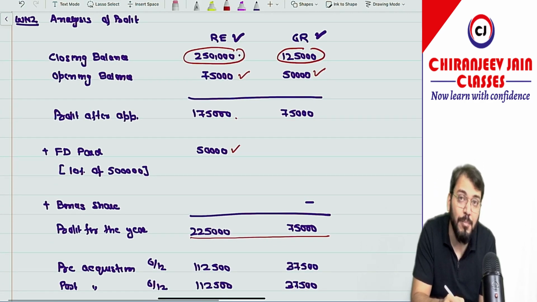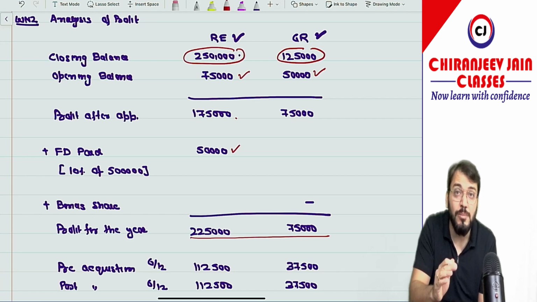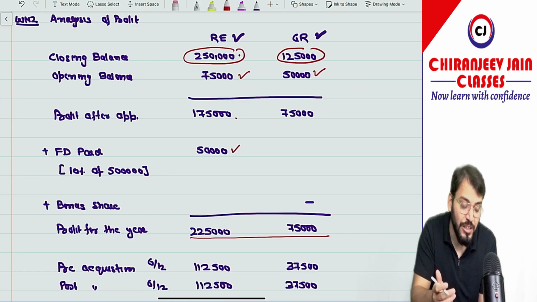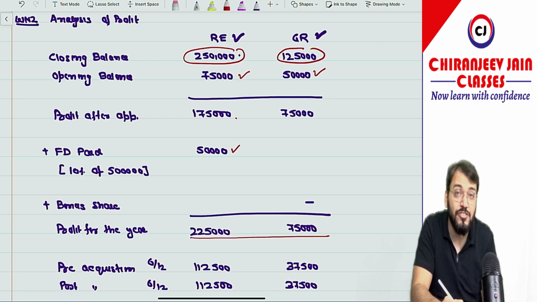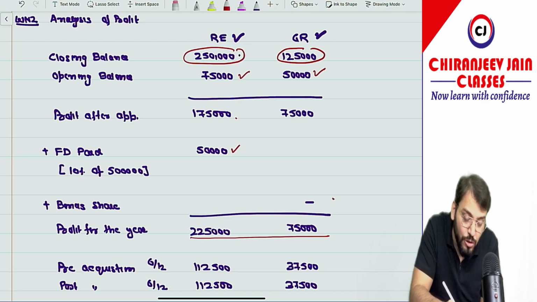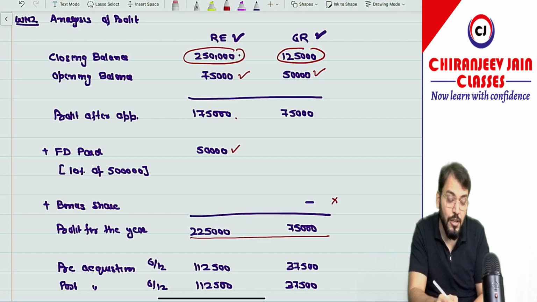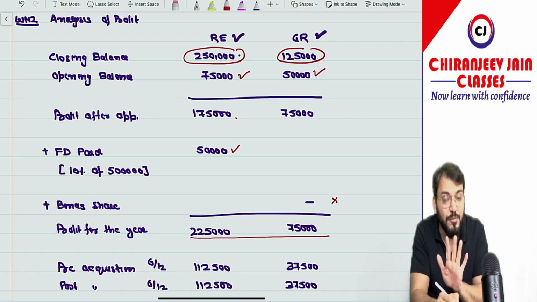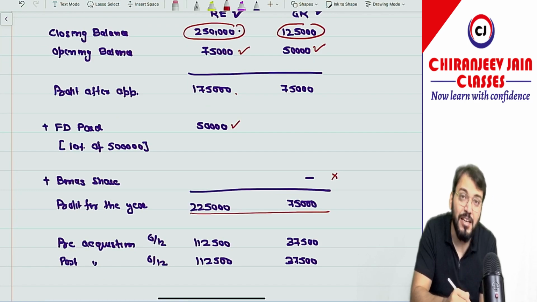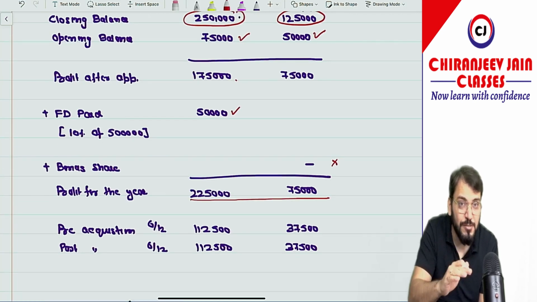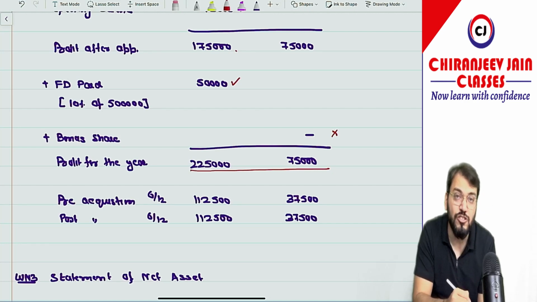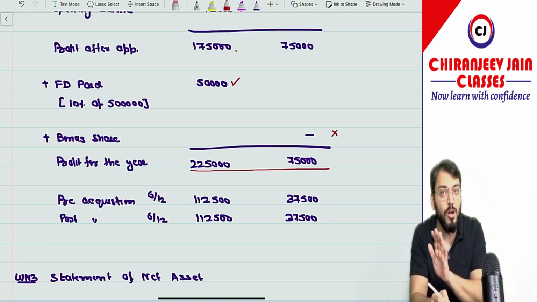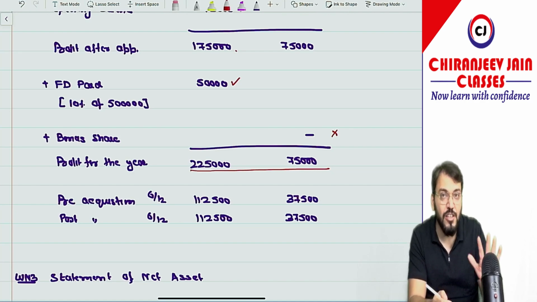Now of course we should also add back bonus shares, but no journal entry has been done. So if no journal entry has been done, there is no need to add bonus shares. If the journal entry would have been done, then we would have added. But since the journal entry has not been done, there is no need to add bonus shares. Understood? So you can see no effect has been given for the bonus year. So this becomes profit for the year, and this will be allocated into pre and post acquisition profit based on the date of acquisition. So 6 months is pre and 6 months is post. So you can see 6/12 we have done, and this becomes pre acquisition profit and post acquisition profit. Analysis of profit, you have understood? Correct.